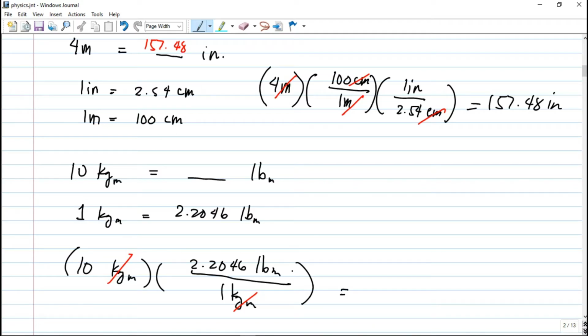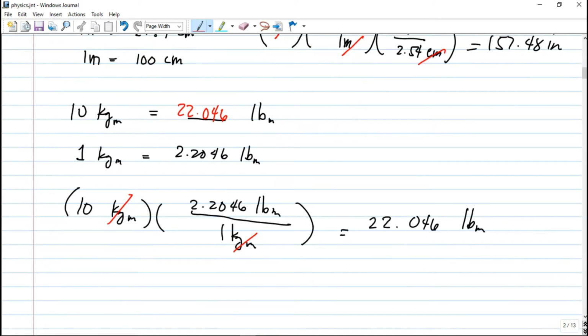So 10 times 2.2046 pound mass becomes 22.046 pound mass. Therefore, 10 kilogram mass is just equal to 22.046 pound mass. That's how you convert units. You just need the equivalent units, then perform the conversion. So next problem, guys.